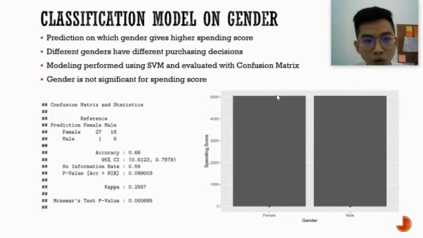Next, we also ran prediction on which gender would give a higher spending score. This is because we know that different genders would have different purchasing decisions based on their different needs. After we ran the modeling using the SVM and evaluated using the confusion matrix, we found that gender is not significant enough to determine the spending score of the customers.